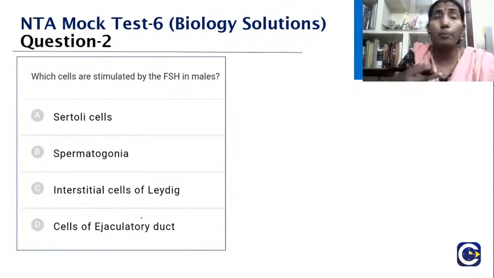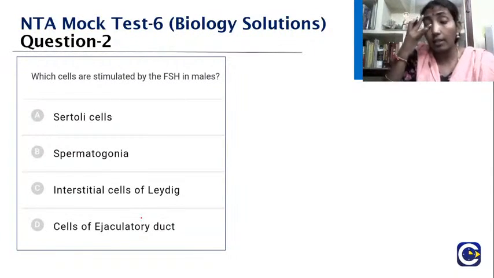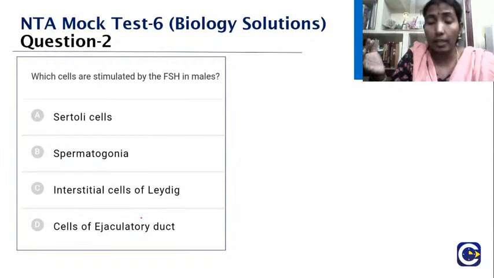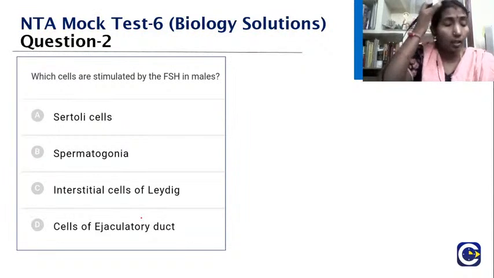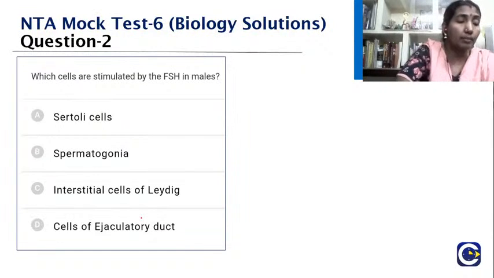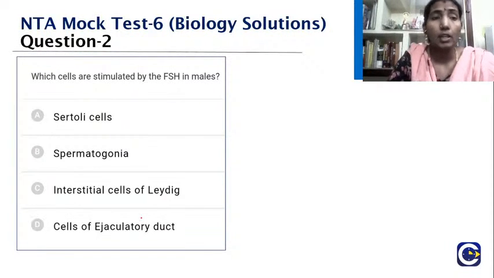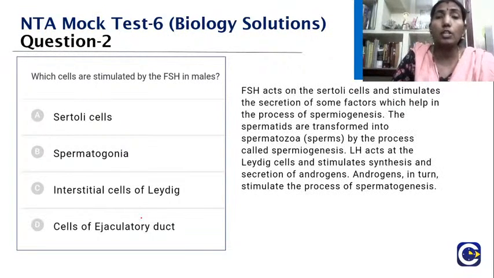It is not direct; rather, it acts indirectly through the Sertoli cells, and it brings about spermiogenesis. Spermiogenesis is the process where the spermatids get changed into sperms.